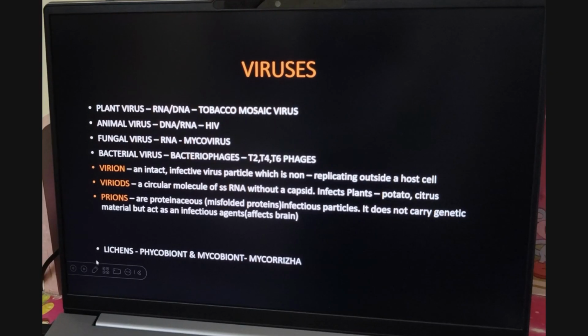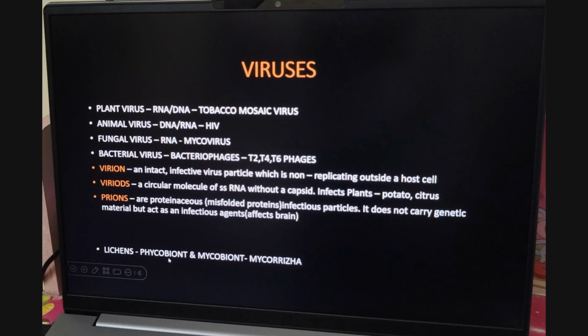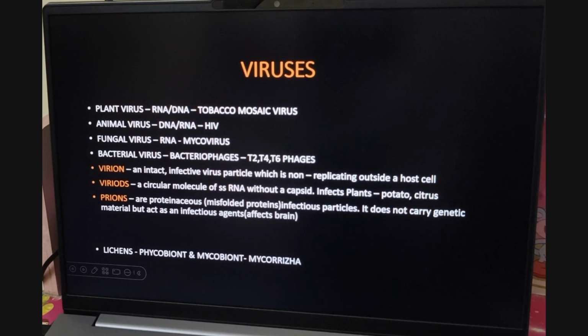One more exceptional character is lichens. We already know lichens exhibit a symbiotic mode of nutrition, which means they occur with two different partners. They occur together and they benefit each other. One partner is the phycobiont. Phyco meaning algae and myco meaning fungi. So algae and fungi remain together in association. Algae, being phototrophic, provide food, whereas fungi, being heterotrophic, depend on algae but provide shelter.